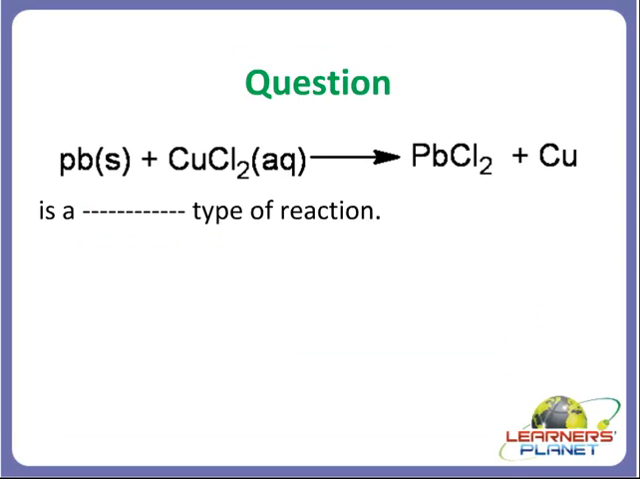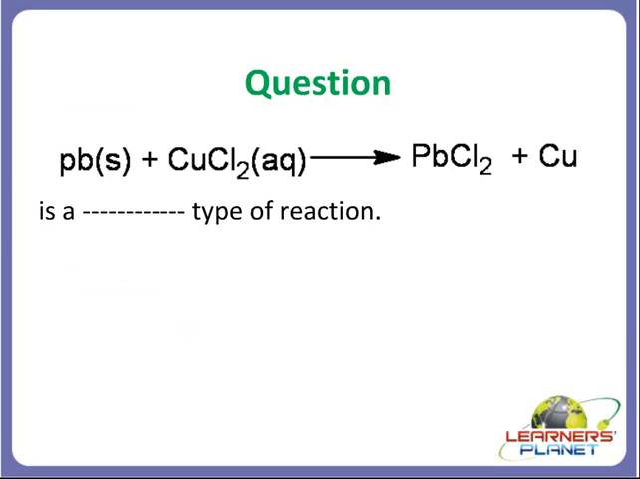Now let's move to our next question. This is also a bigger question. It is Pb solid. What is Pb, students? Pb is lead. The symbol for lead is Pb. Right? It reacts with copper chloride. Right? It is cupric chloride.